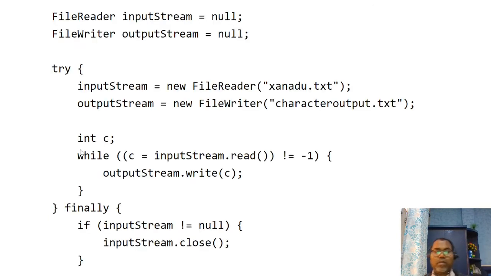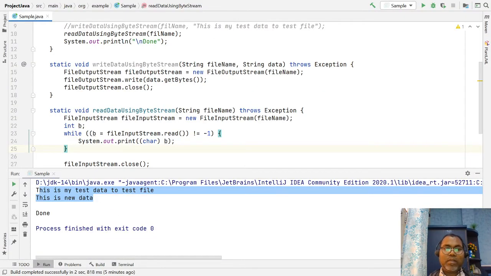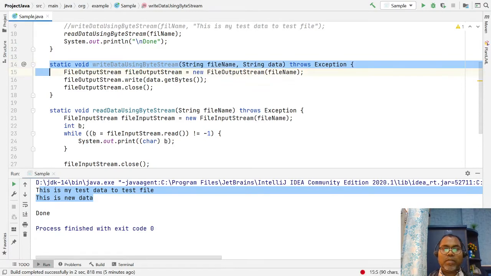So let's write another example: file reader and file writer. Simply, they have options here. We have a file reader for reading and a file writer for writing. So let us write.